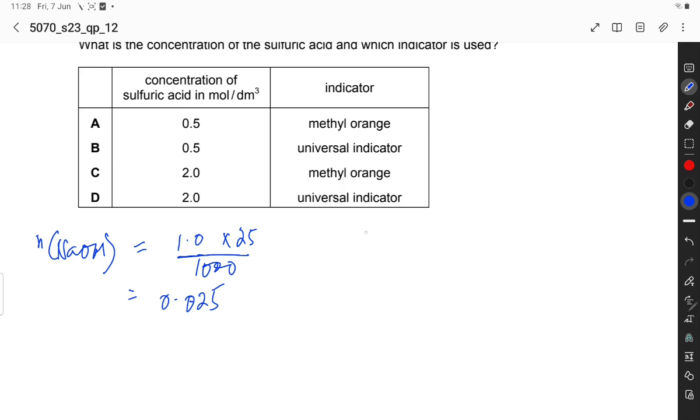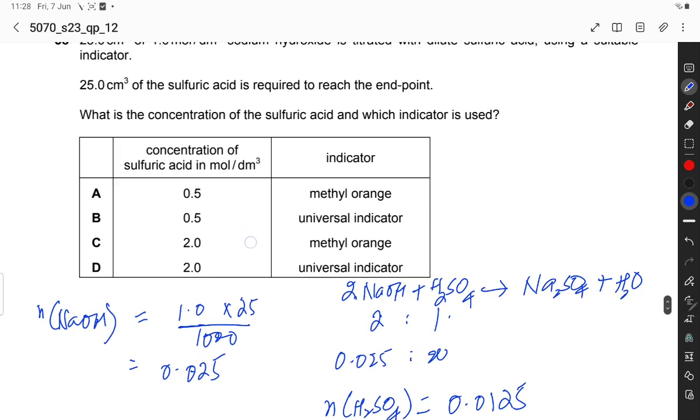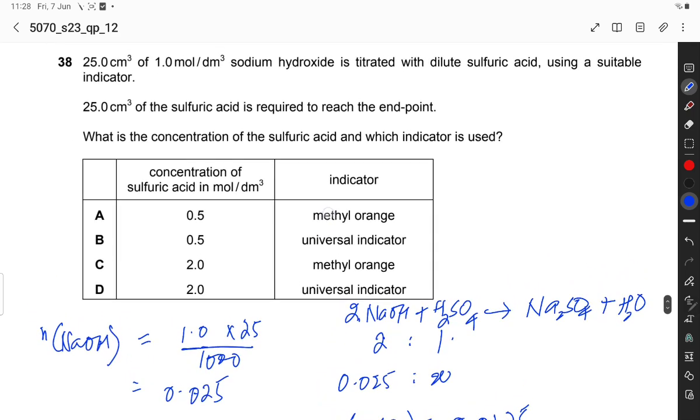Using the mole ratio, this is the chemical reaction: sodium hydroxide plus sulfuric acid forms Na2SO4 plus water. 2NaOH, ratio 2:1, and moles of 0.025 for NaOH. So the moles of sulfuric acid are 0.025 divided by 2, which is 0.0125. Now we have to find the concentration.